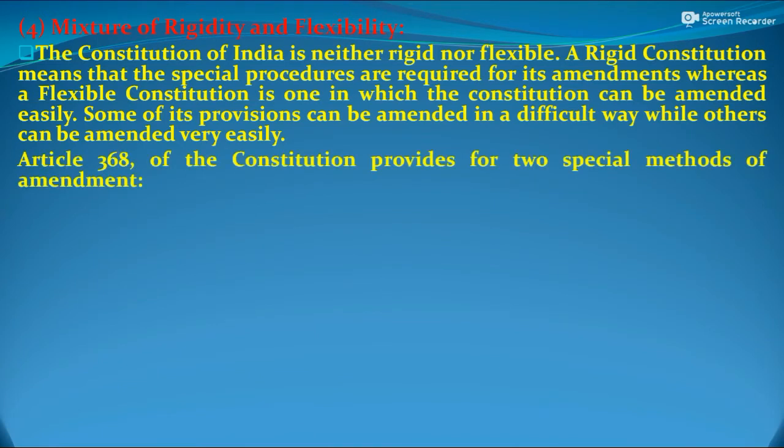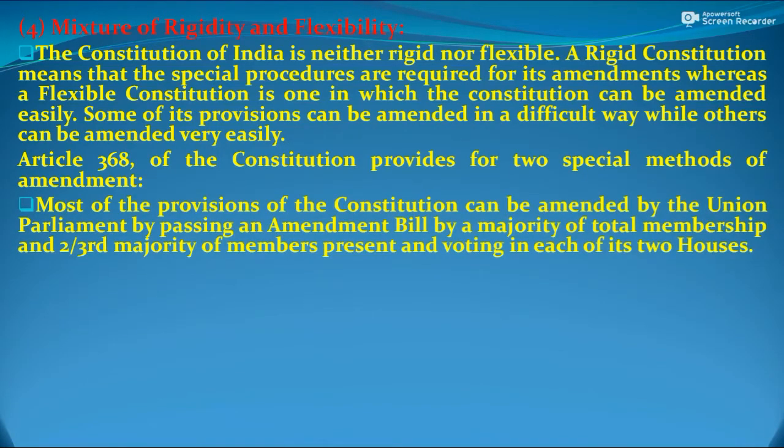Article 368 of the Indian Constitution provides the amendment procedure. It has two special methods of amendment. Most of the provisions of the Constitution can be amended by the Union Parliament by passing an amendment bill by a majority of total membership and a two-thirds majority of members present and voting in each of its two houses.